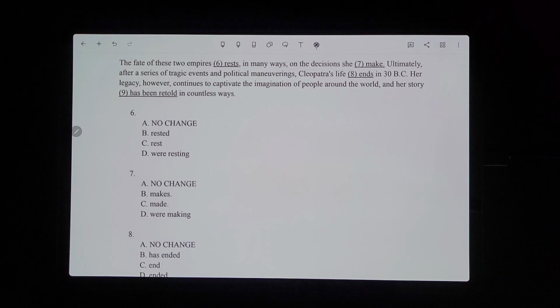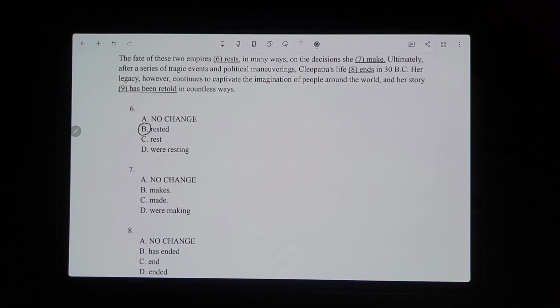The subject is whatever the verb needs to be referring to or matching. So the fate is singular, so it has to match with the verb being singular as well. And then it has to also be referring to the past. So we need to have it be in past, and that would just be "rested." That's simple past tense. So now within that same sentence, we're going to focus on fixing number seven if it needs to be fixed. So the fate of these two empires rested in many ways on the decisions she make.